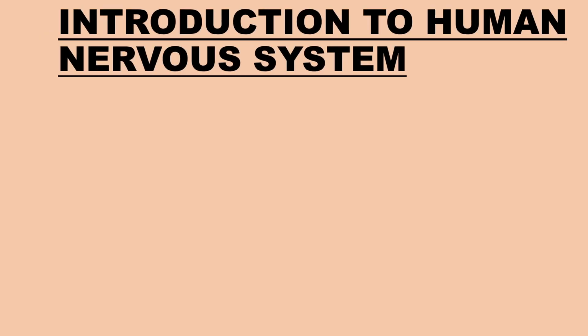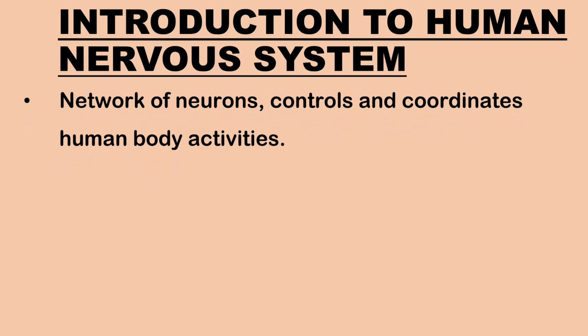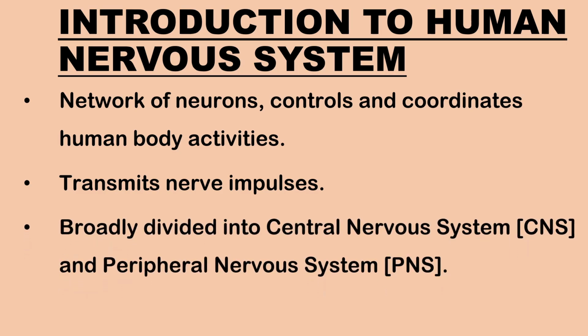Let us begin with the introduction to the nervous system of the human body. The nervous system is a network of neurons which controls and coordinates the activities of the body by transmitting signals called nerve impulses to and from different parts of the body. The nervous system can be broadly divided into the central nervous system and the peripheral nervous system.